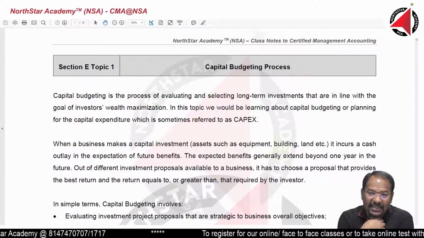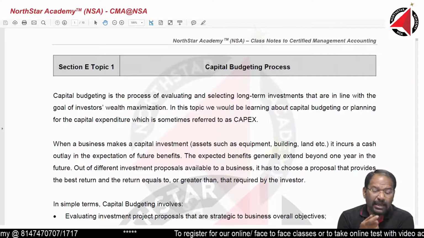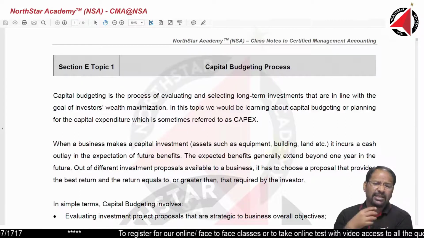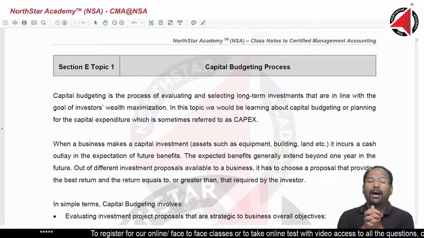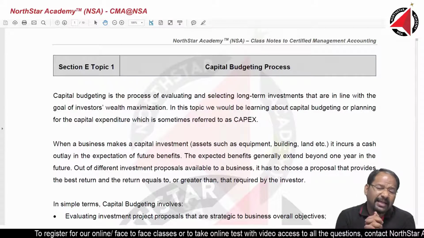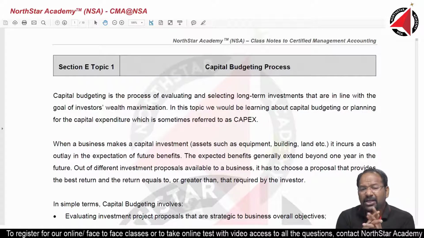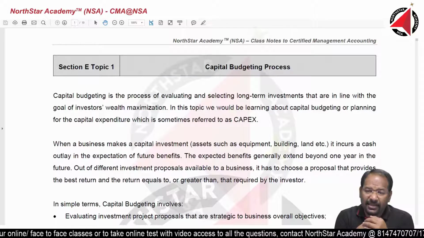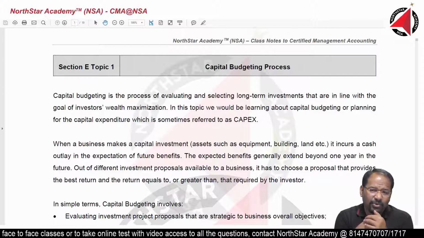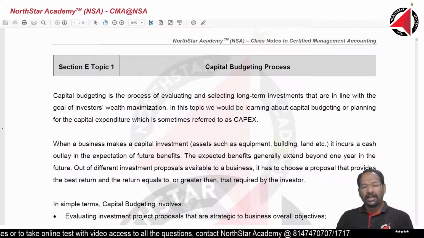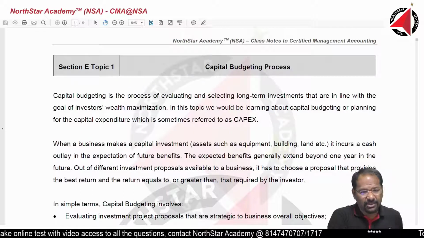If it succeeds, it's going to be great, but in case it fails, the company may collapse because it involves so much amount of money. So such a decision cannot be taken just like that. We need to be very conscious. We need to do a lot of analysis to take certain decisions which are long term. Like I mentioned, we are talking about investment in capital assets of the company.